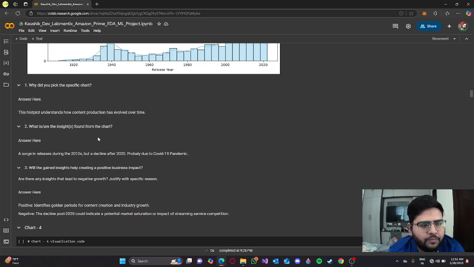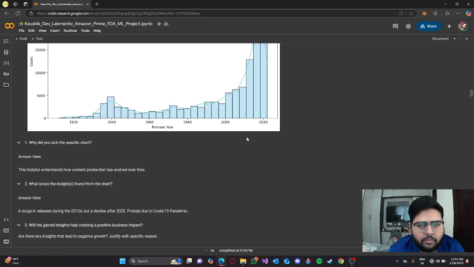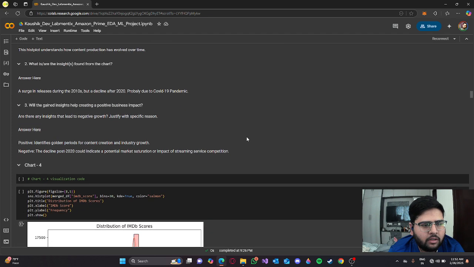What are the insights on the chart? A surge in releases during the 2010s, but a decline after 2020, probably due to the COVID-19 pandemic. You can see a surge from the 2010s and then a decline after 2020 because of the COVID-19 pandemic, probably. Positive insight: identifies golden periods for content creation and industry growth. The decline post 2020 could indicate potential market saturation or the impact of streaming service competition.